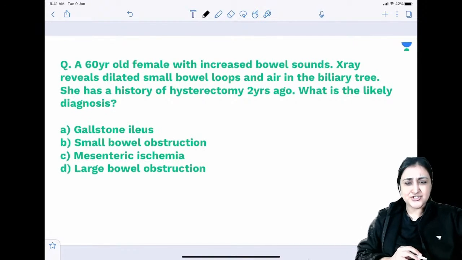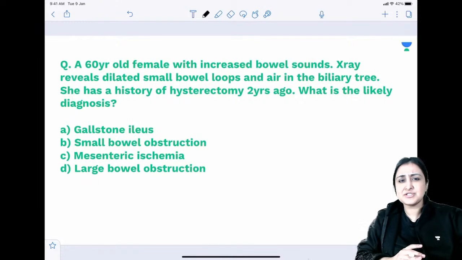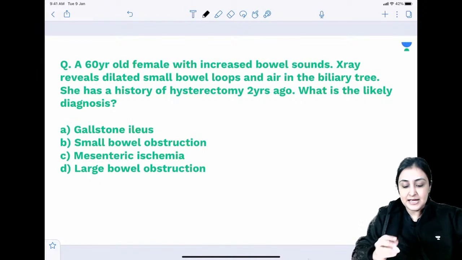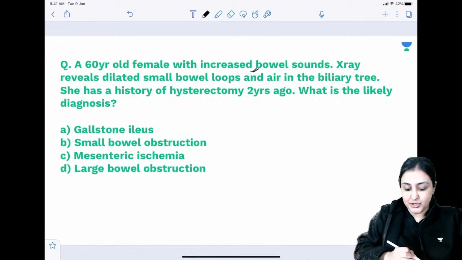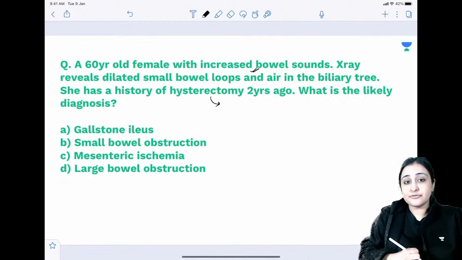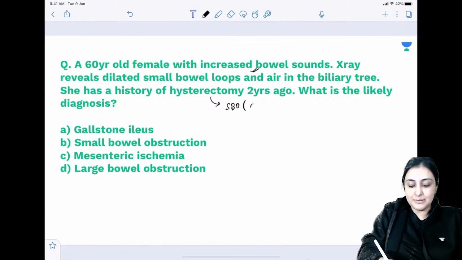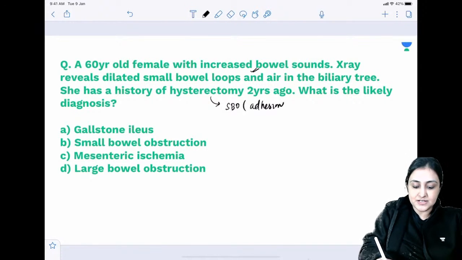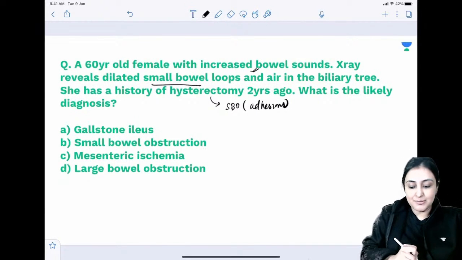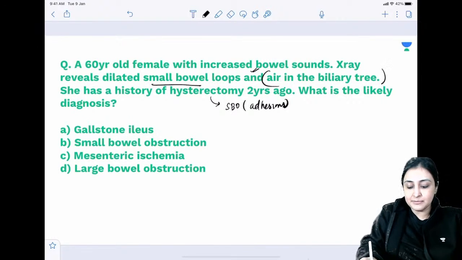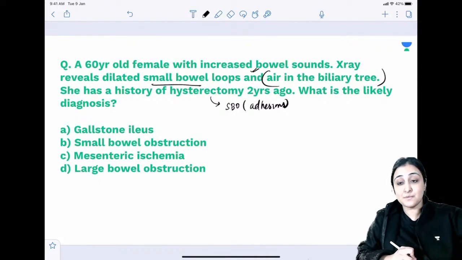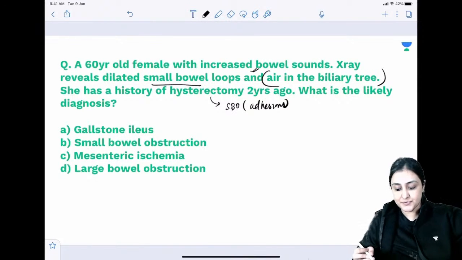So lots of histories have been given which are confusing. If I was to just read this question, I would think of a few things. Increased bowel sounds means intestinal obstruction. They are only trying to confuse us with history of hysterectomy 2 years ago. If there is a past history of surgery, that is likely to be small bowel obstruction because of adhesions. However, dilated small bowel loops still fit. However, air in the biliary tree will not be explained just by adhesions causing small bowel obstruction, isn't it?